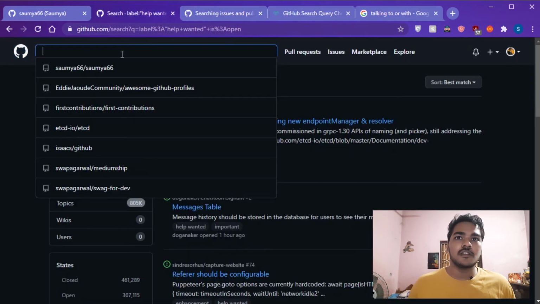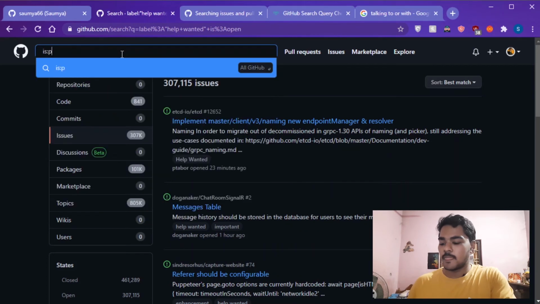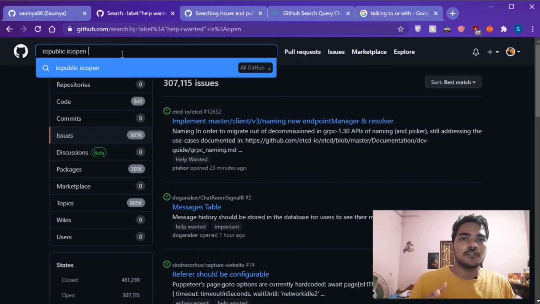For example, let me write is:public and I will also write is:open. That means it filters the issues by whether they are open or closed. You'll obviously want to work on open issues, because why would you work on issues which are closed?